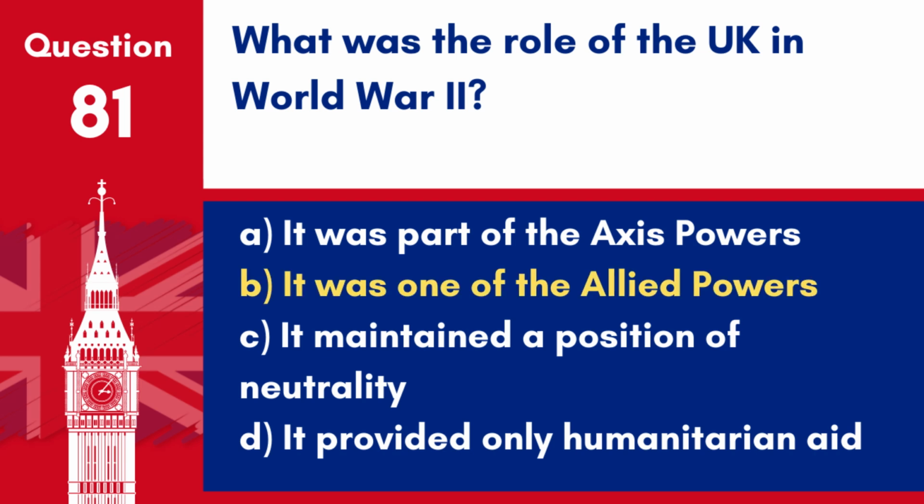Answer B. It was one of the Allied powers. The UK played a crucial role in the Allied victory against the Axis powers during World War II.